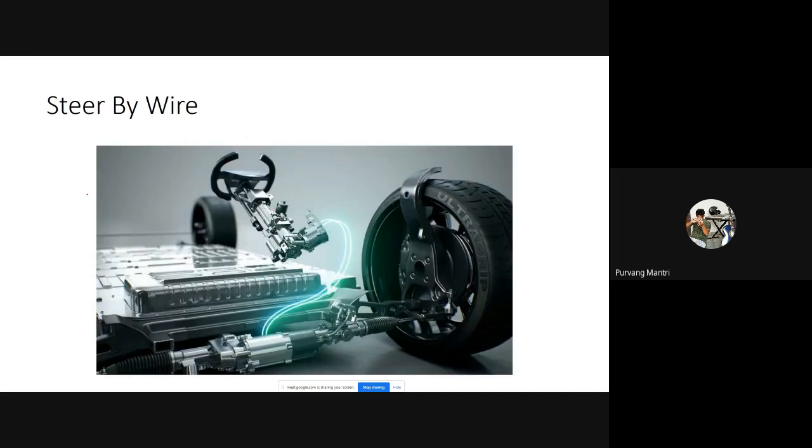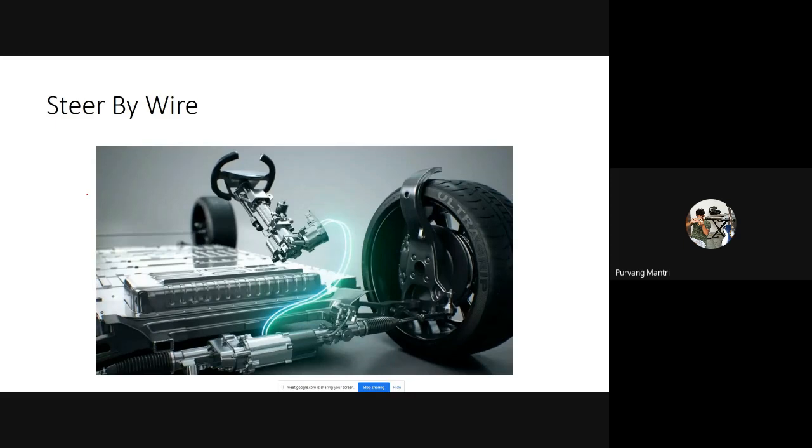Steering by wire is nothing but a simple electronic system using a potentiometer, ECU, and servo motor. To replace the rack and pinion mechanism, or to replace the hydraulic actuators, there is a potentiometer provided behind the steering wheel, which senses the angle of the steering wheel, and based on that data, the ECU will control the servo actuators.